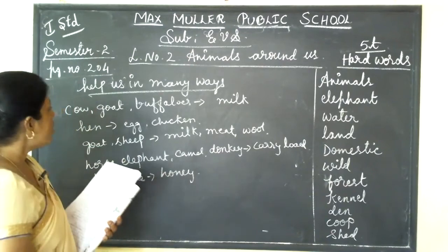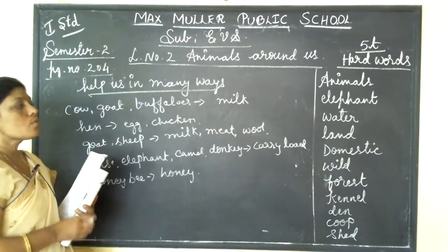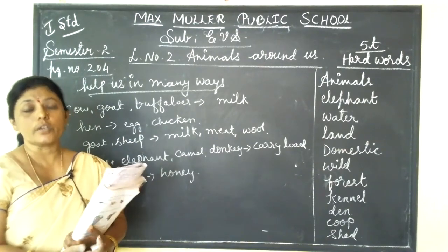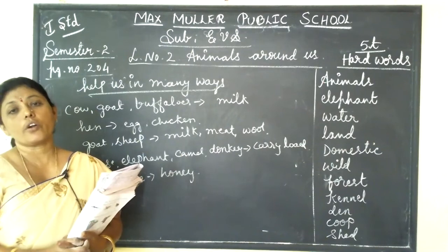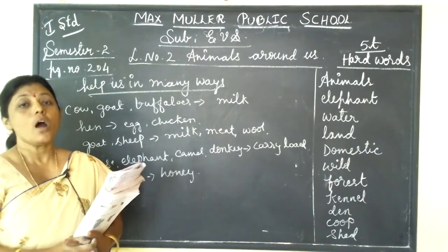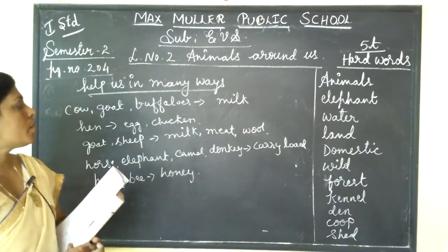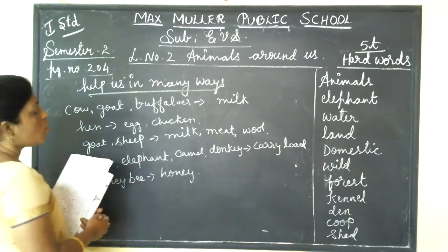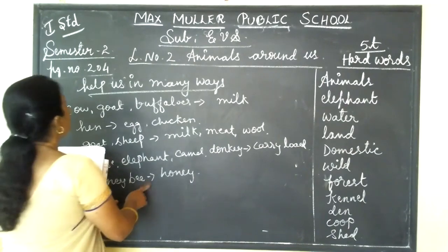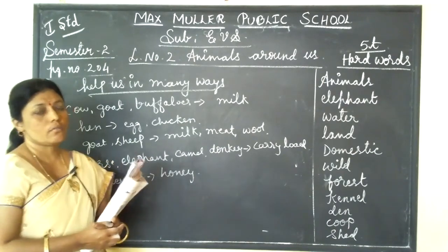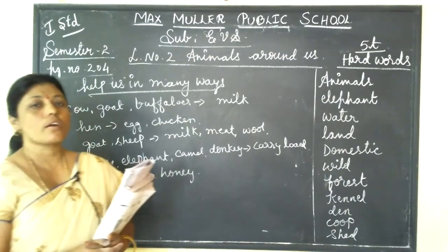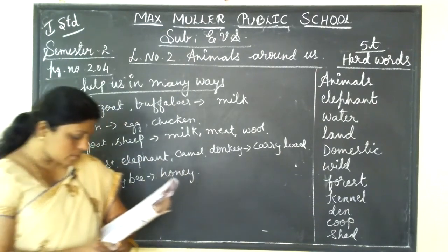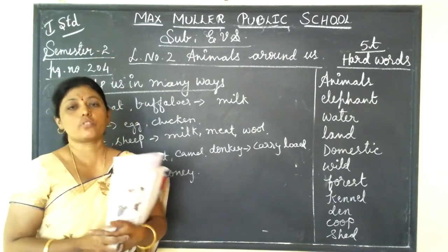So they are very helpful in many ways. So these animals, we should take care of them. Okay, and we should give proper food, water, and shelter to them, and we love them. We should take care of them, and when they are sick, we have to take them to the doctor. So these are all land animals. Okay, we finished land animals, water animals, and air animals. Okay, so then in next class, the animals and their homes.